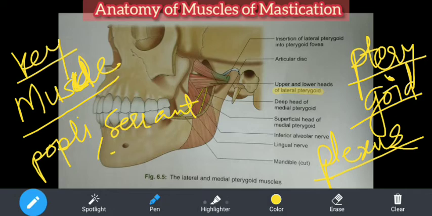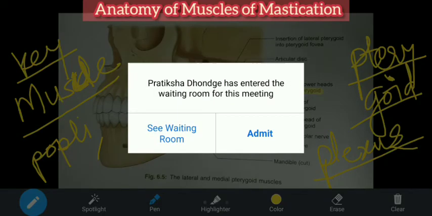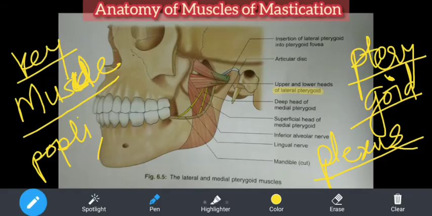What is the muscle? Can anyone tell me? It's not serratus anterior. Which anterior? It is having two brothers also: anterior, middle and posterior. Can anyone tell me what the muscle was? Do you recall? You forgot. The one which divides the subclavian. Come on, who will tell me? Are you able to recall?